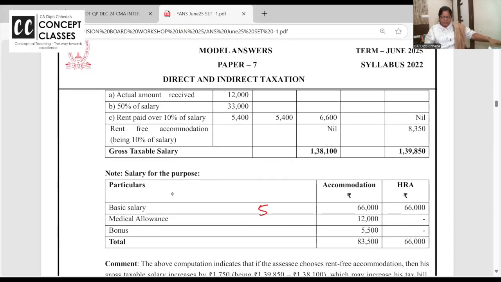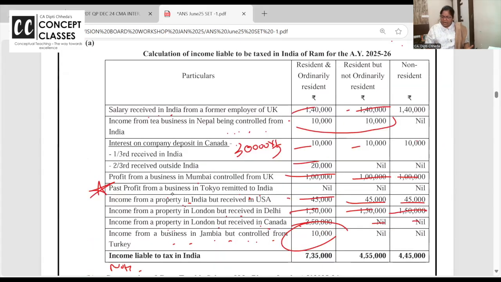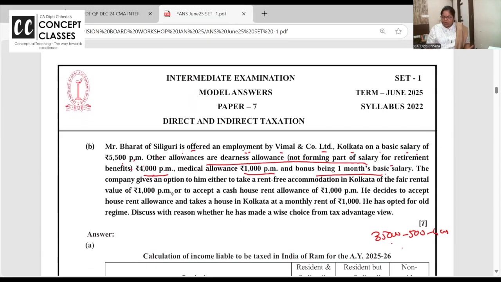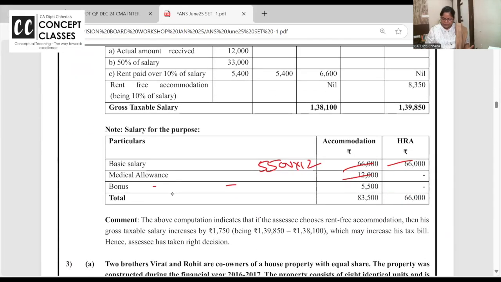Basic salary is 5,500 into 12. How much you all are getting? 66,000. Medical allowance is 1,000. Bonus. बोनस के बारे में क्या बोला था? Bonus 1 month of the basic, so 5,500. And DA is also there, but it is not forming part of the salary. So DA will come in the taxable salary, but DA will not come in the salary calculation because it's not forming part of the salary.